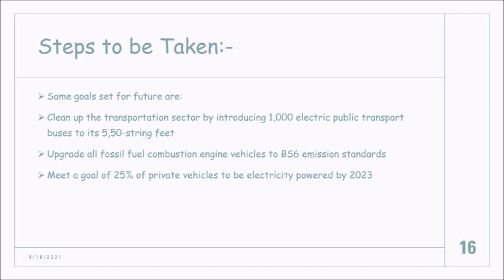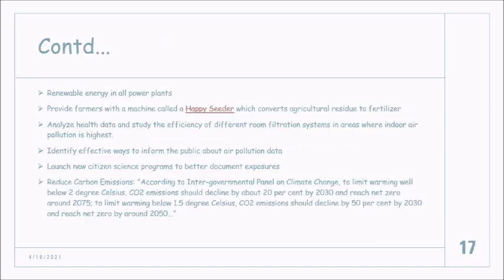They are trying to make sure the air pollution is controlled in future. They are providing electric public transport, and private vehicles are to be powered by electricity at least by 2023, which is a very big step the government is taking.